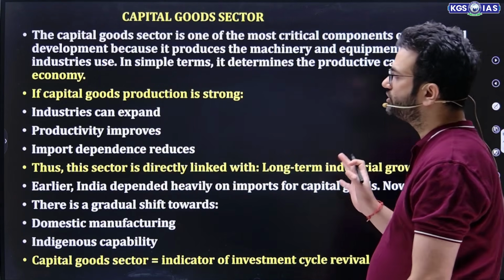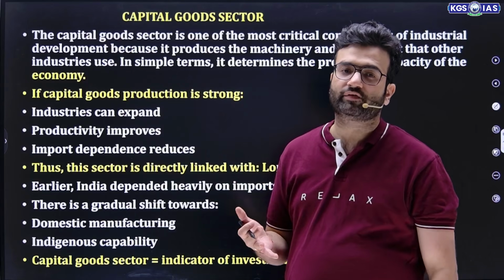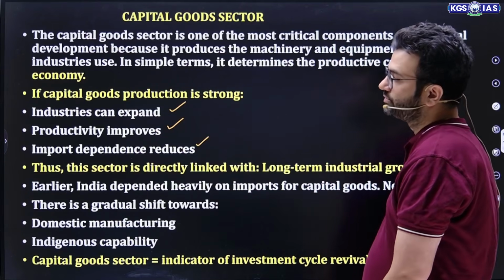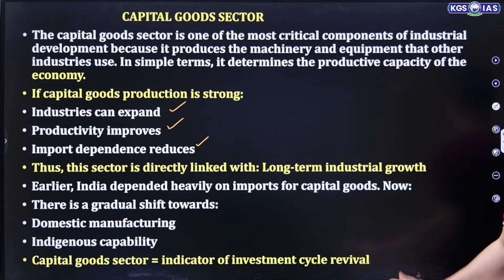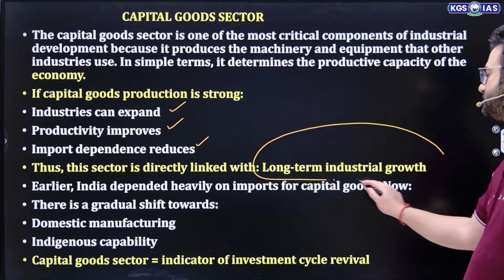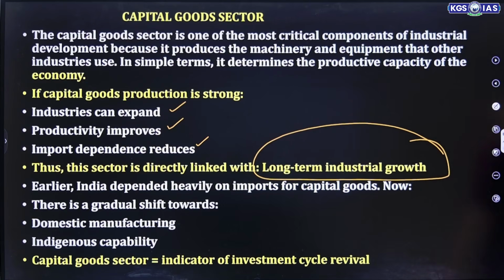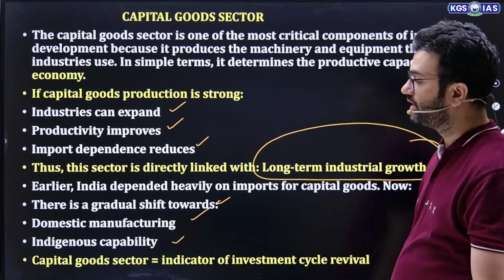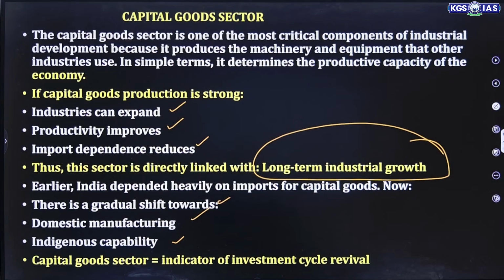So if a country is producing a lot of capital goods, then industries can expand, productivity improves, and import dependency reduces. That means the more capital goods you produce, the more industrial expansion there is. This sector is directly linked with long-term industrial growth. Earlier, India depended heavily on imports for capital goods. Now, there is a gradual shift towards domestic manufacturing and indigenous capability. So the capital goods sector is an indicator of investment cycle revival. We are focusing on reviving our investment cycle.